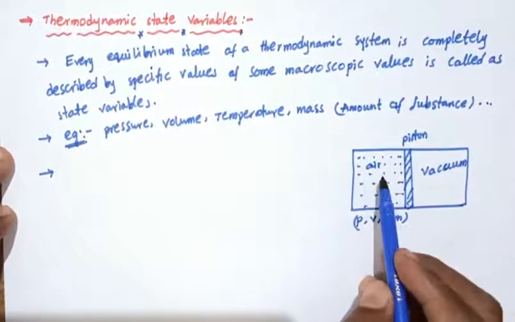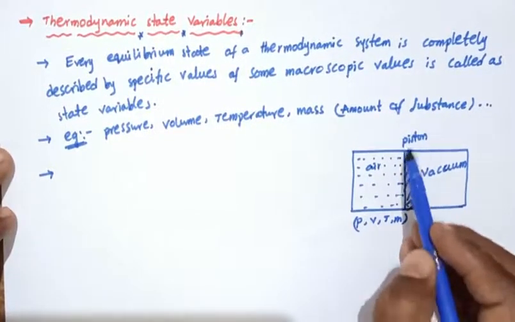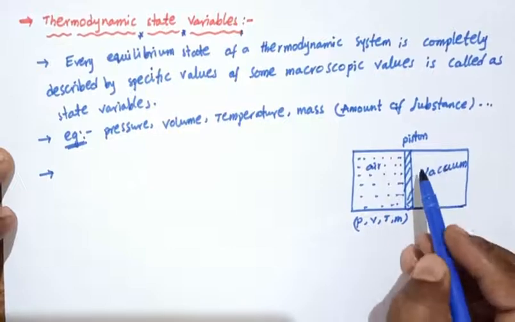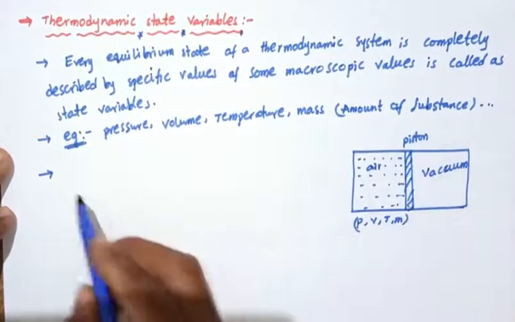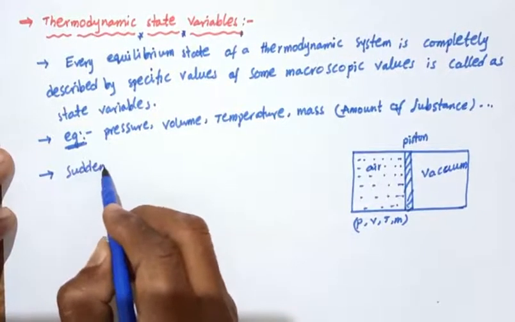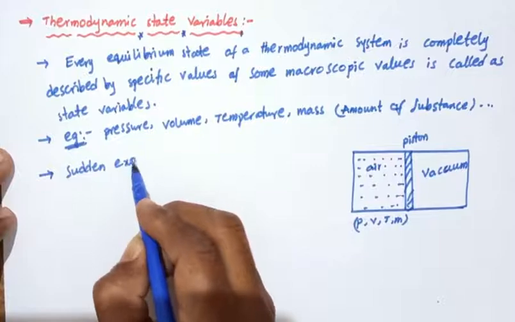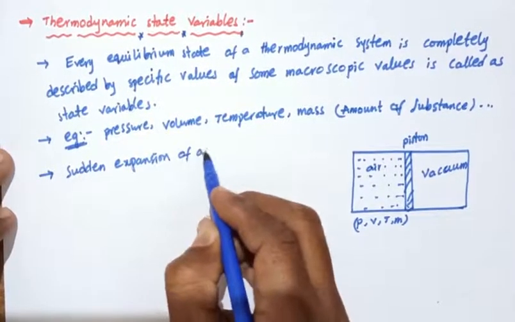What happens when the piston is removed? There is a sudden expansion of air.